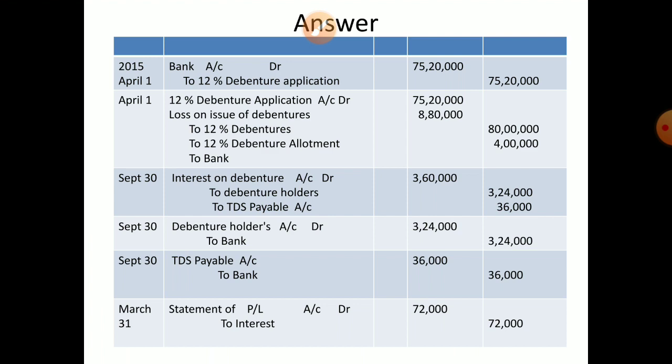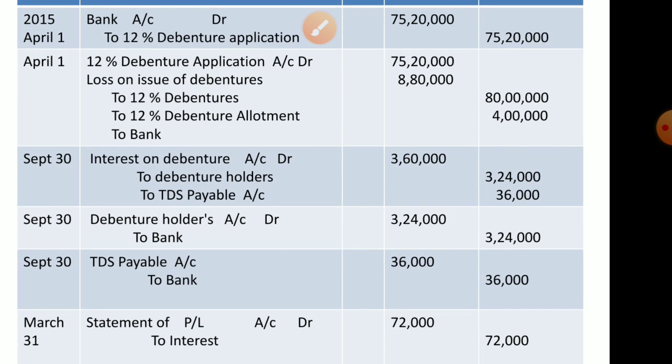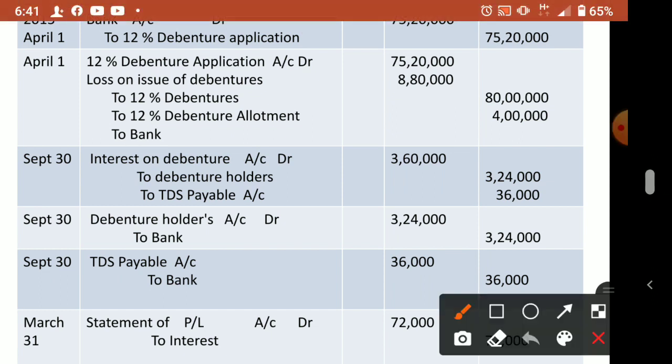Now we will pass the journal entry we discussed. What is the journal entry? There is only one journal entry, and later we have to pass the closing entries. So interest on debenture account debit, September 30th. Date is also important, you put the date. 3,60,000. Then debenture holders, TDS is there. How much is the tax here? 10%.